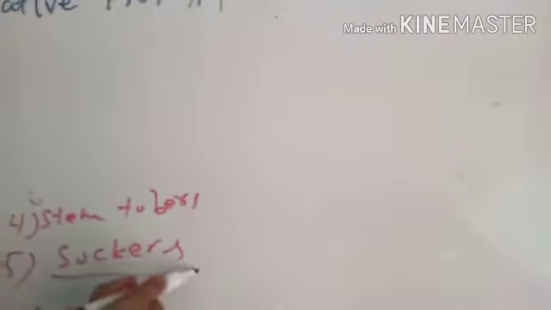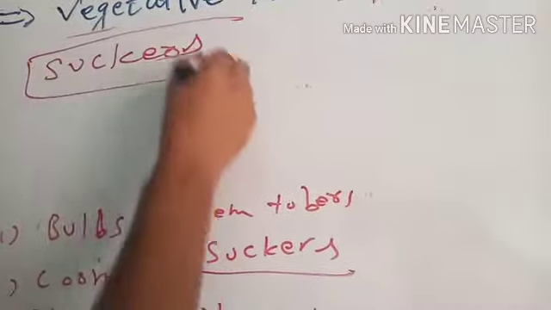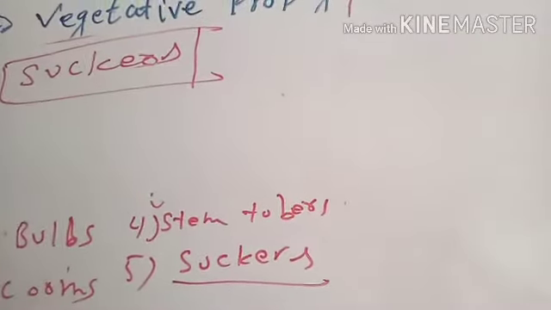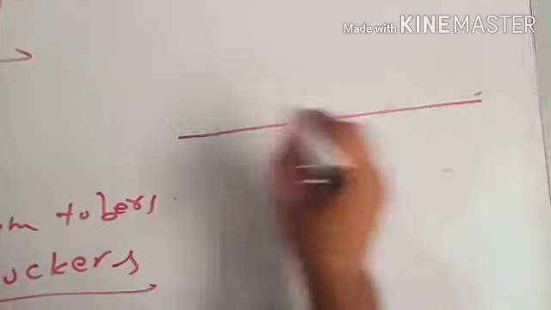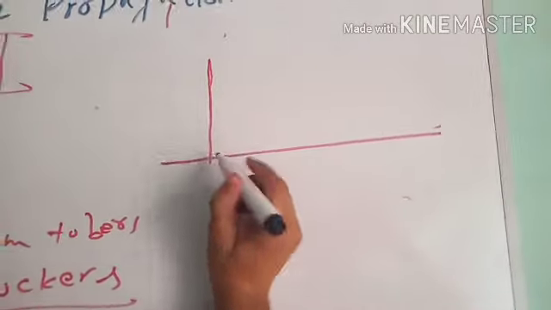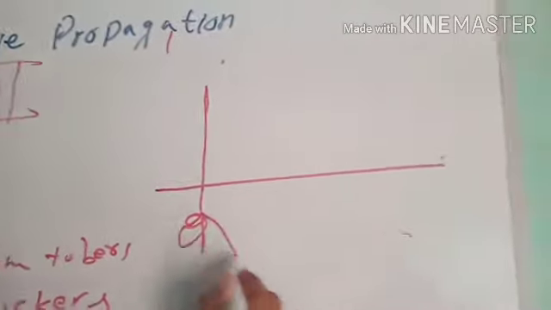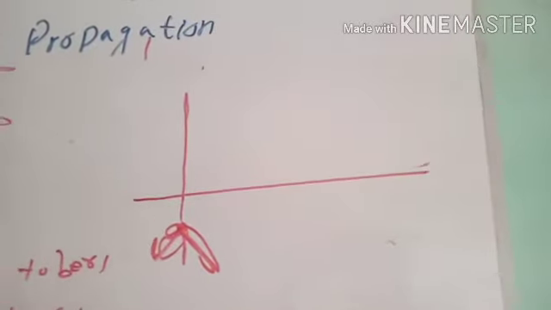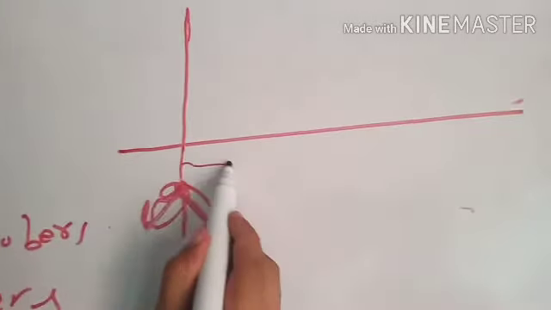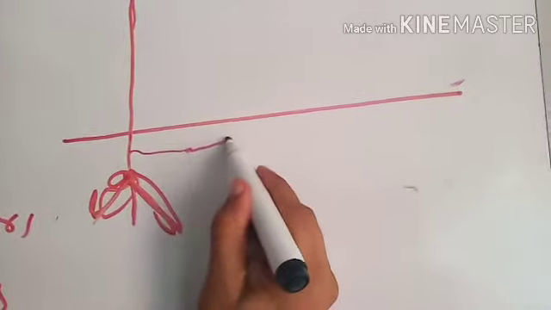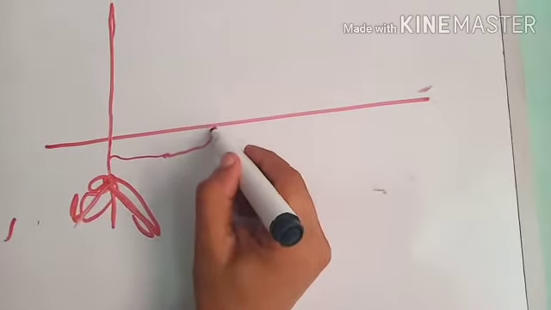The next topic is suckers. Suckers are also underground stems, but they are side branches of the stem. Imagine this is a plant. This is the shoot of the plant which is going underground, and this is the root system of that plant. Now from the side of the underground portion of this stem there will arise a branch. It will go upward towards the soil, where it will touch the ground.